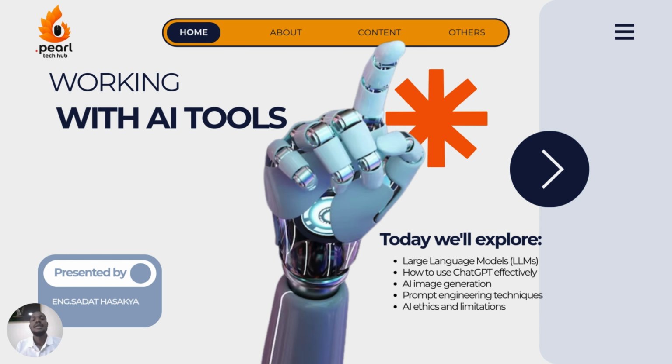This is our third session, our artificial intelligence training. Previously we were looking at how machines learn, how machines get information, how machines learn basically. So today we are going to try and work with the tools themselves. And in this session, we will be exploring the large language models,